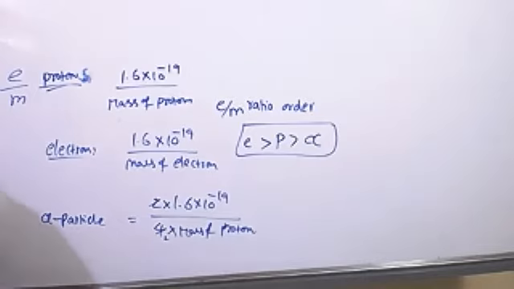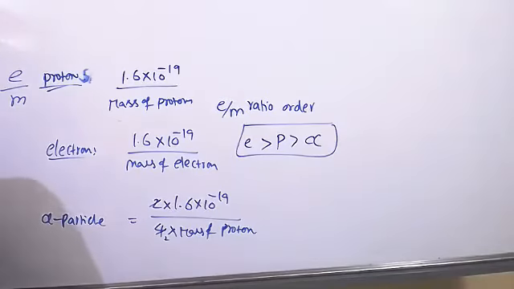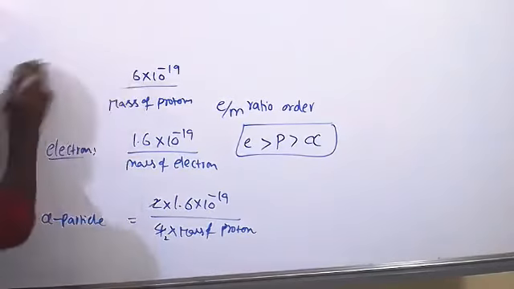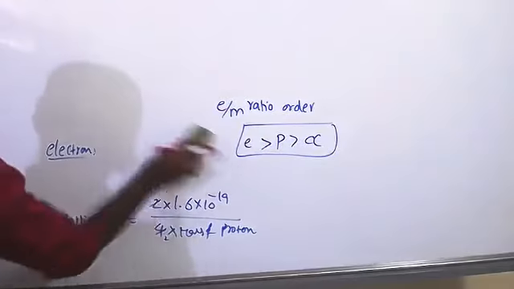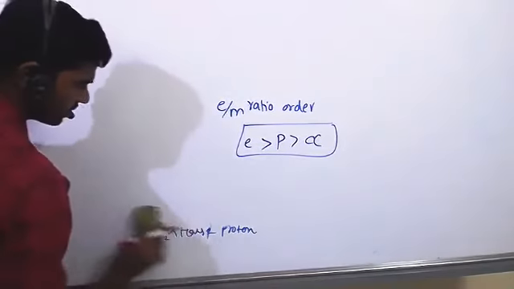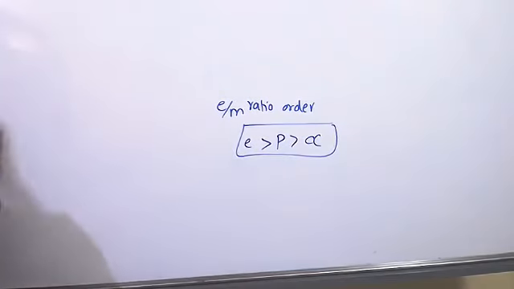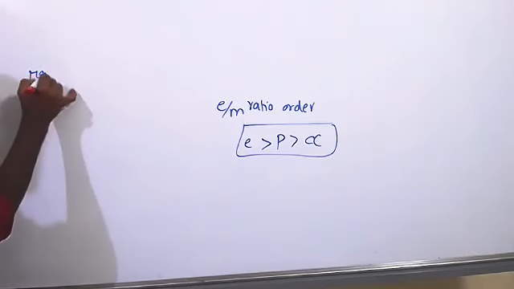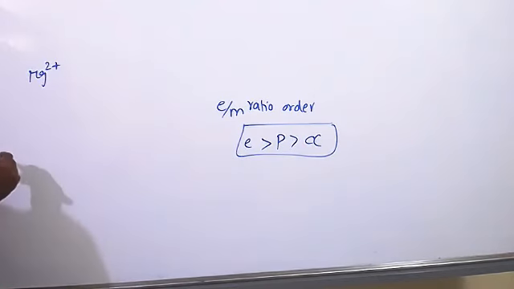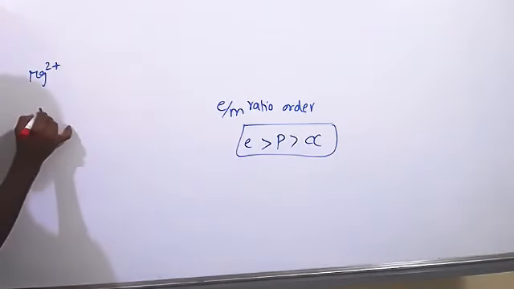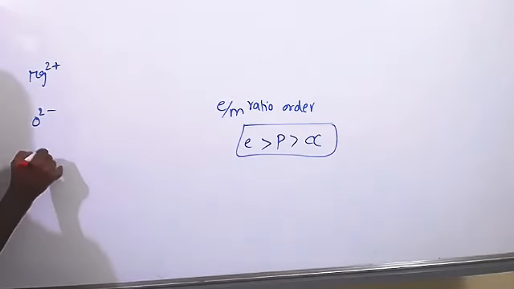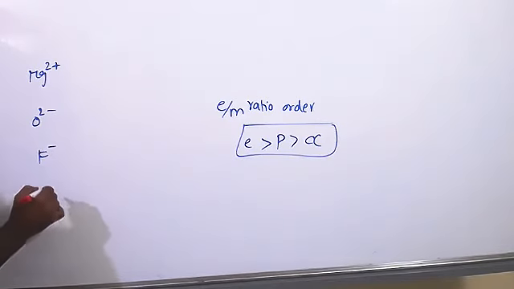We'll write electronic configuration. So is the answer calcium 2+? Yeah, calcium 2+ is the correct answer. Yes, even I got the same answer. We will write electronic configurations for magnesium 2+, O2 minus, F minus, and Ca2+.